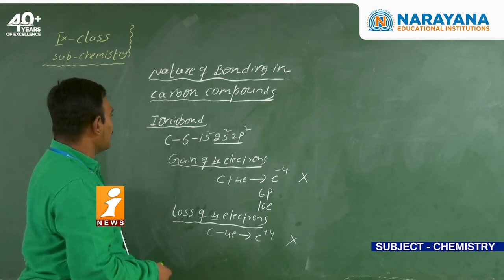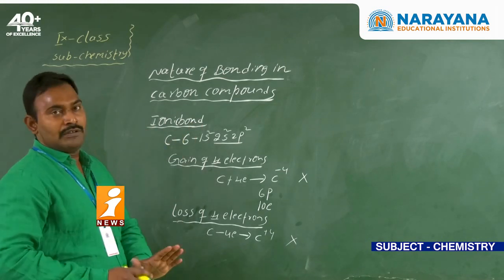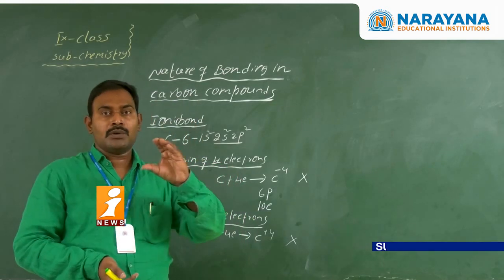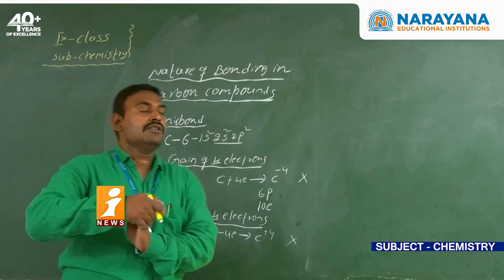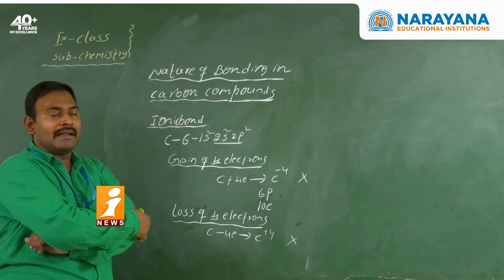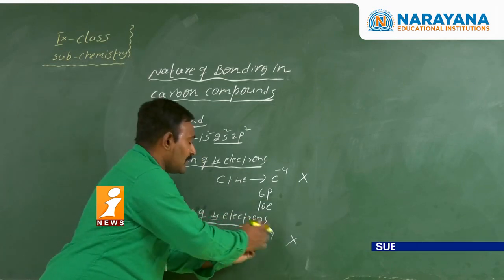Once again, in the case of the ionic bond, the bond formed between the cation and anion is nothing but the electrostatic force of attraction. So whether it has to form the cation or anion, if it forms the cation, it has to lose the 4 electrons.